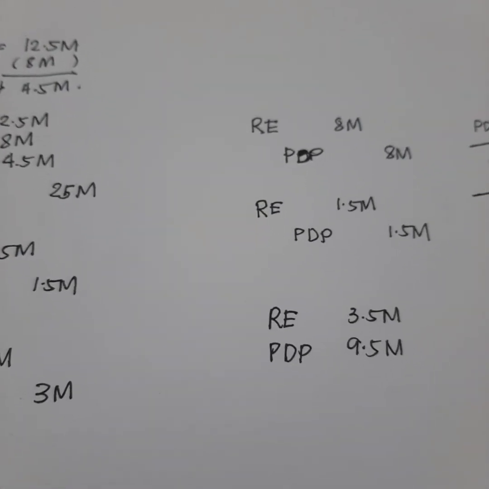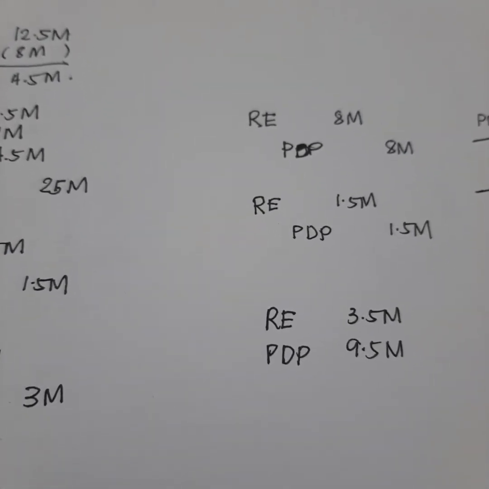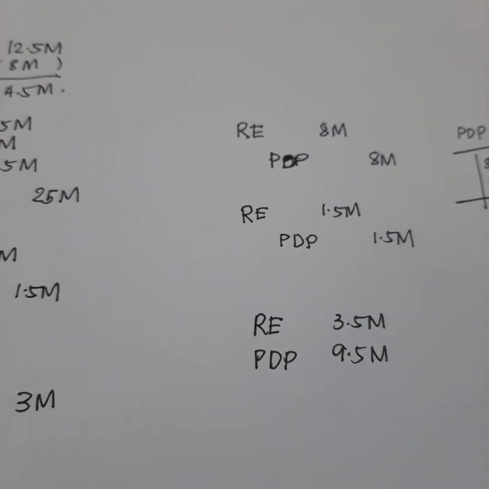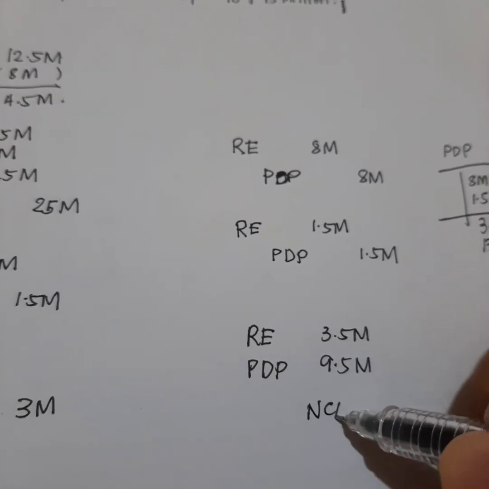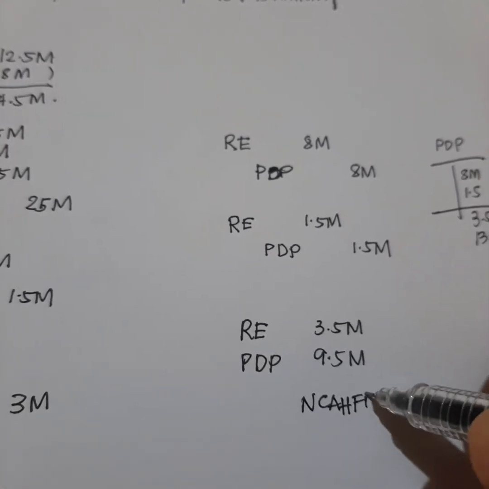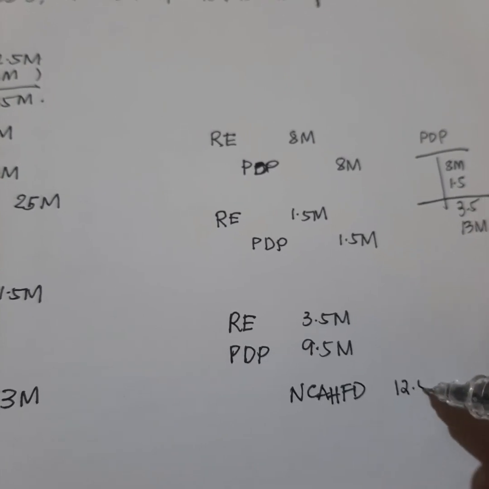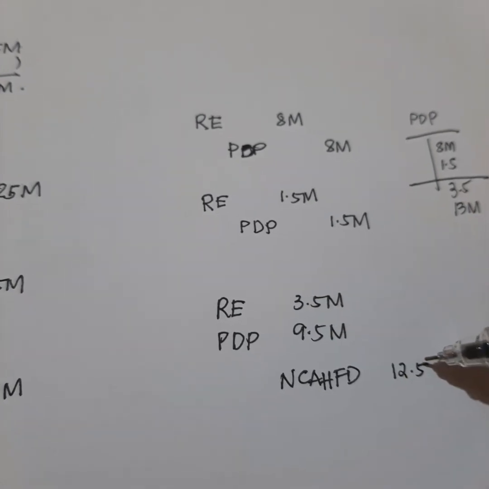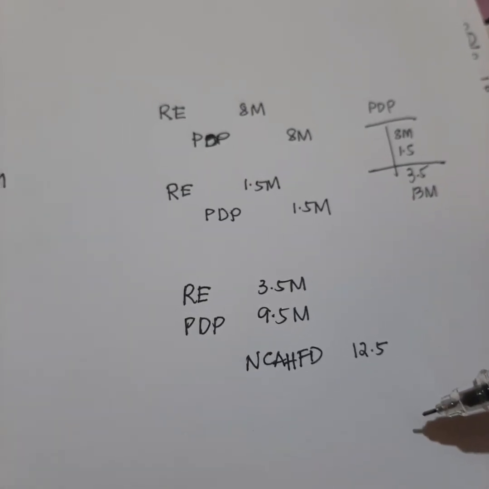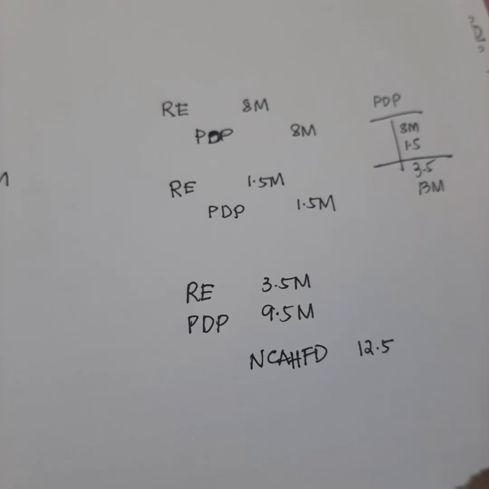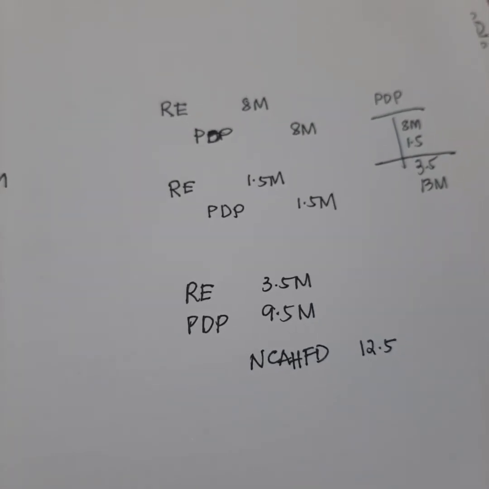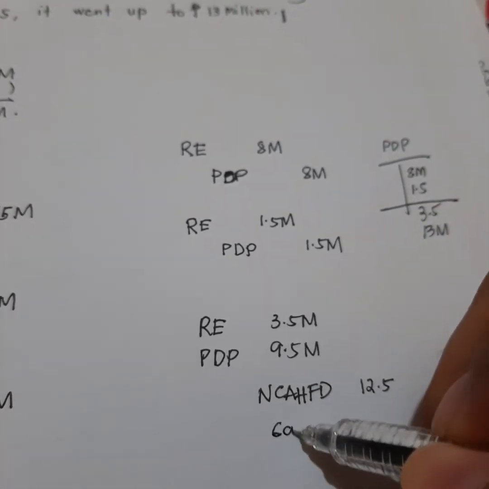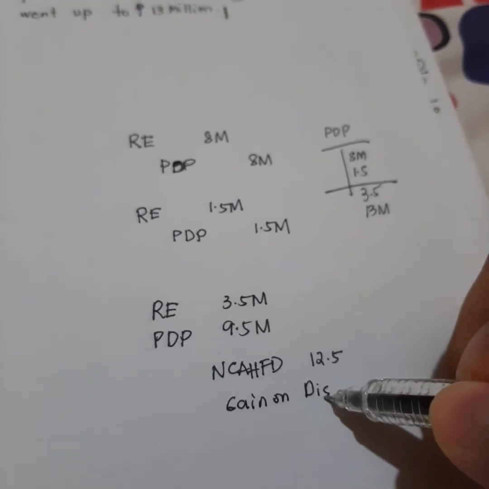So, the entry would be a debit to retained earnings for 3.5 million, a debit to PDP at 9.5 million, okay? And a credit to NCAHFD at 12.5. Remember na 12.5 lang natin siniling, di ba? So this is 13 million, this is 12.5. Now the difference is a gain kasi actually, di ba, sumobra ka pa ng nabawi mong loss. Ang loss mo ay 4.5 pero ang tinaas ng asset mo ay 5 million pa. So this will be a gain on distribution.